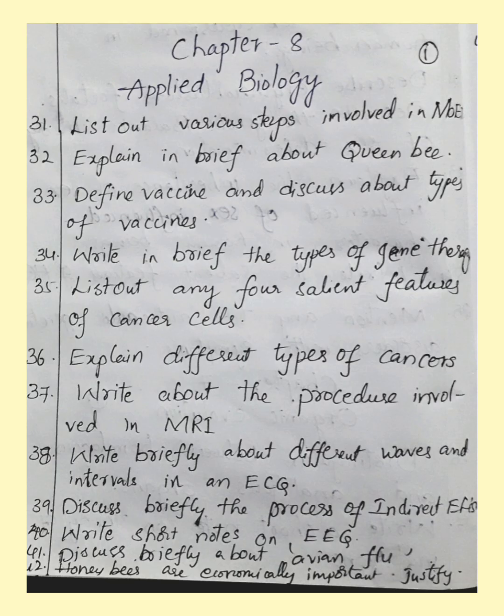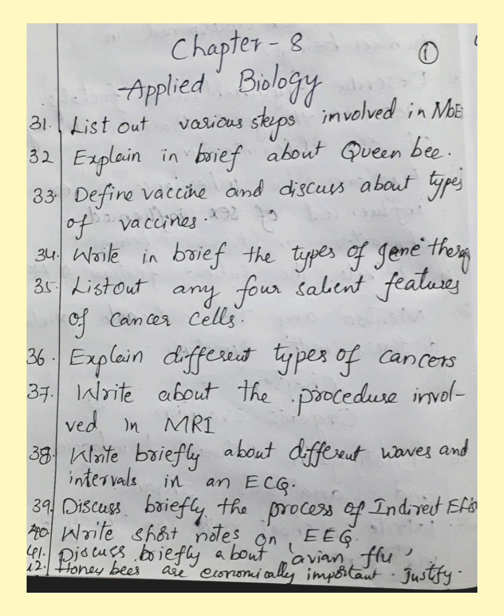Next, the last chapter is 8, that is applied biology. From this chapter also, one short answer will be coming. The list is: list out various steps involved in MOET. Next, explain in brief about the queen bee. Next, define vaccine and discuss types of vaccines. Next, write in brief the types of gene therapy.